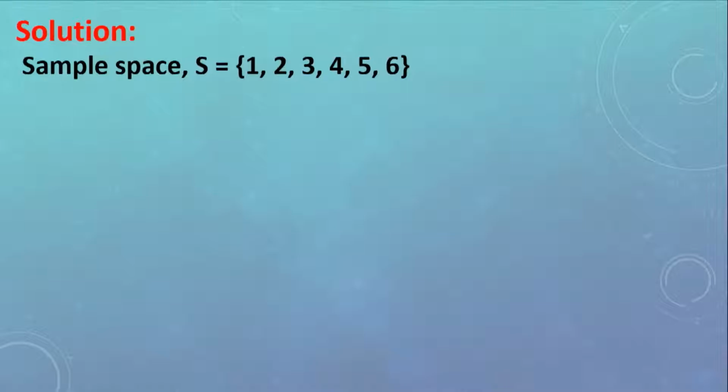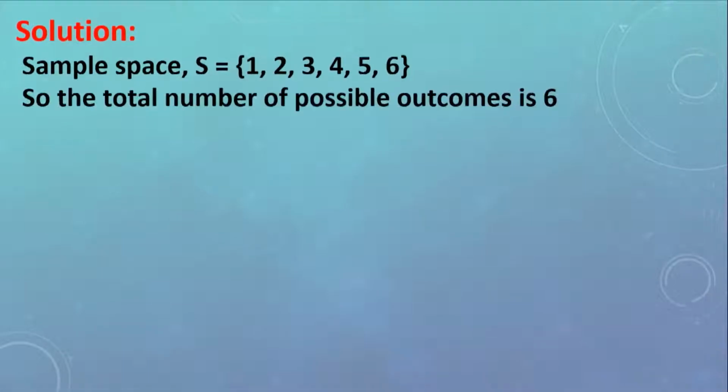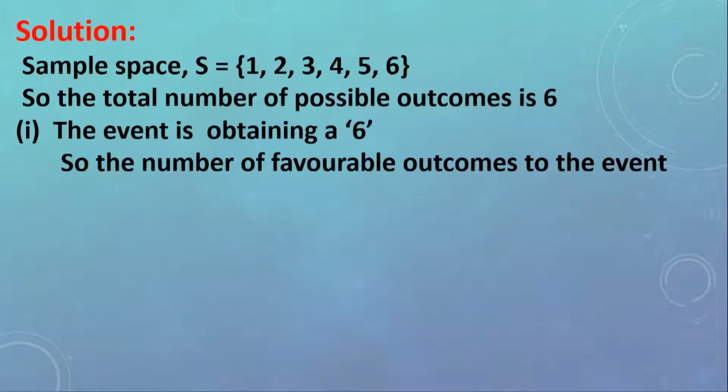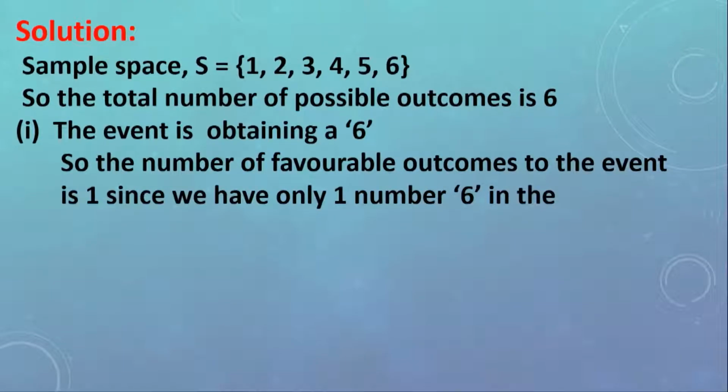We have just seen that when rolling a die, the sample space will consist of numbers 1, 2, 3, 4, 5, and 6. So the number of possible outcomes is 6. For the first part, where we need to obtain the probability of having a 6, our event will be obtaining a 6. So the number of favorable outcomes to the event is 1, since we have only one number 6 in the sample space.